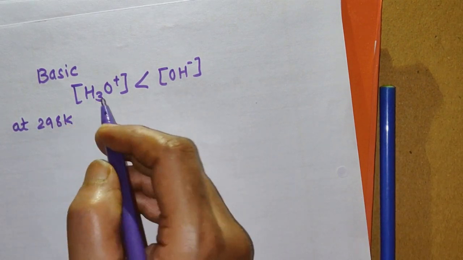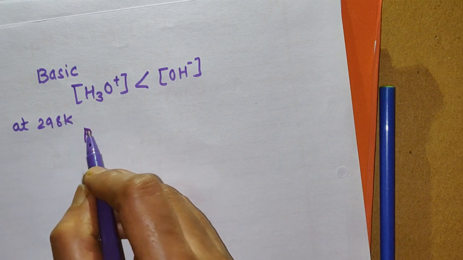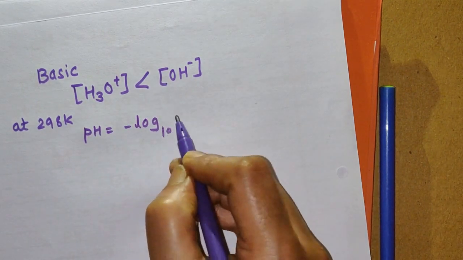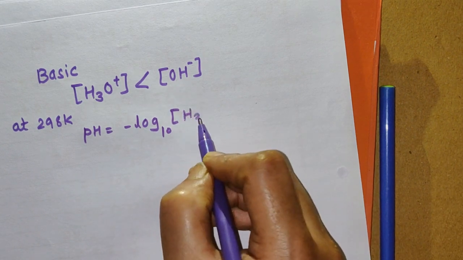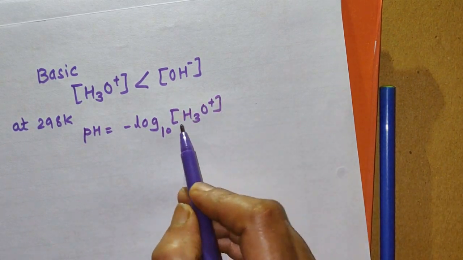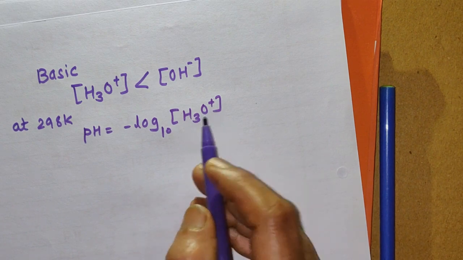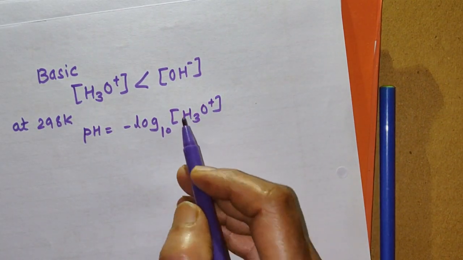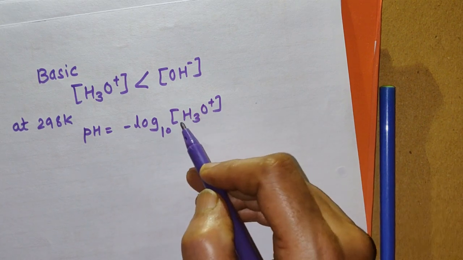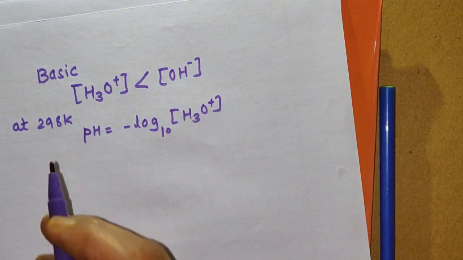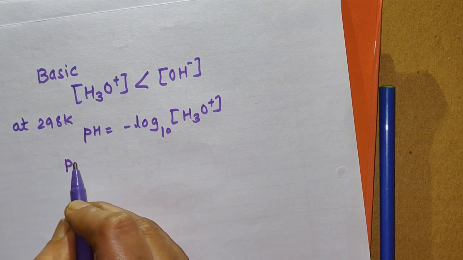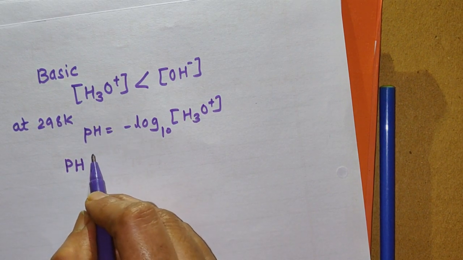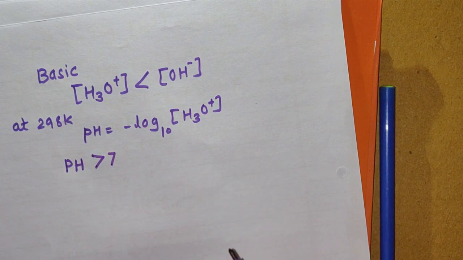So if you substitute these values in the equation pH is equal to minus log to the base 10 concentration of H3O+, and this concentration will be less than 10 raised to minus 7. Suppose it is 10 raised to minus 9, the value will be 9. Suppose it is 10 raised to minus 10, the pH value will be 10. And so remember that for basic solution, the pH of the solution is greater than 7.